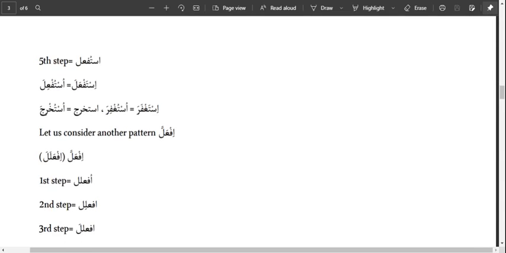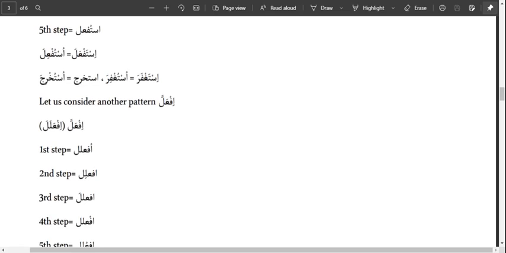So another pattern we have is if'alla. If'alla is a khumasi verb, a five-lettered verb, and the shadda on the lam indicates two lams, taking fatha, like we have in the bracket here. So the very first step, hamzatul wasl takes dhamma. Then the ainul fi'l will take kasra. The second to the last letter takes kasra. Then the last letter takes fatha.